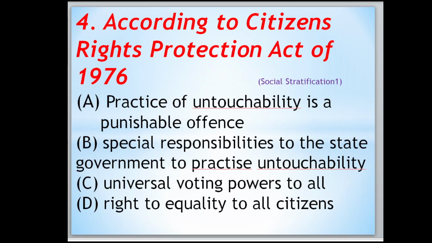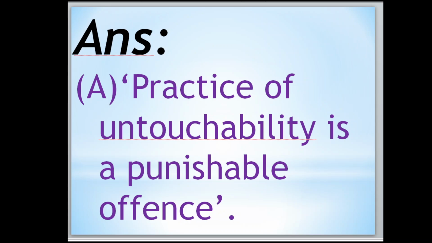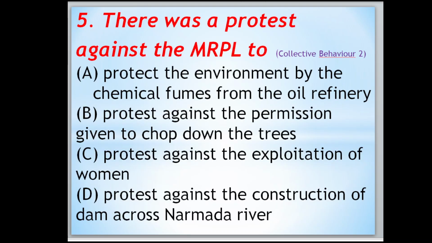According to the Civil Rights Protection Act of 1976, practice of untouchability is a punishable offence, special responsibility to the state government, universal voting power to all, right to equality to all the citizens. Answer is practice of untouchability is a punishable offence.